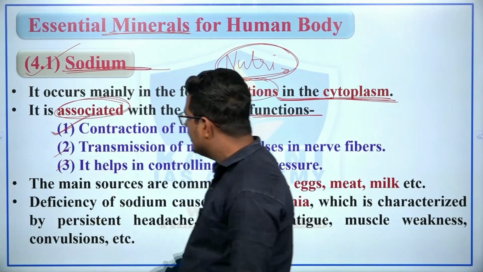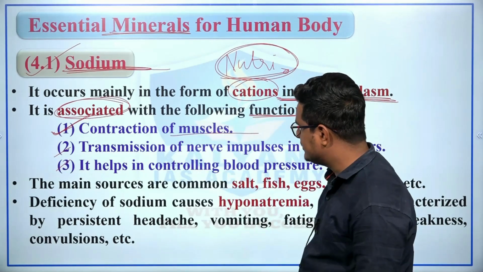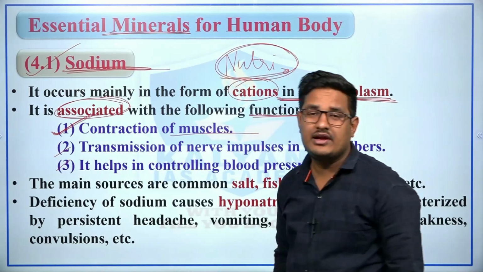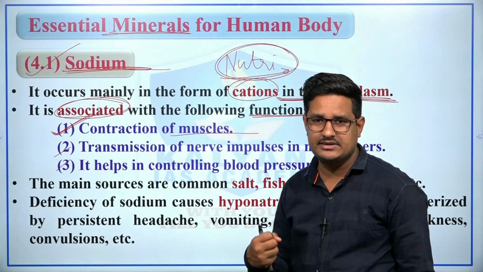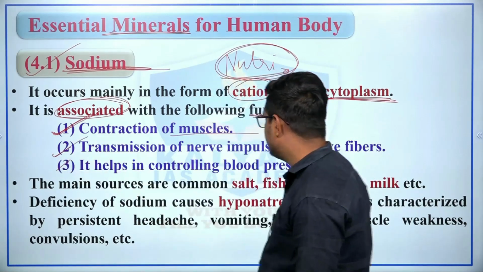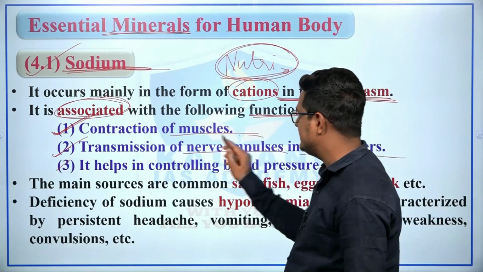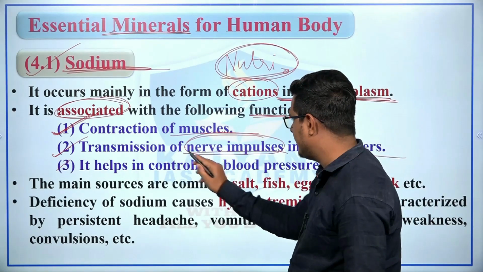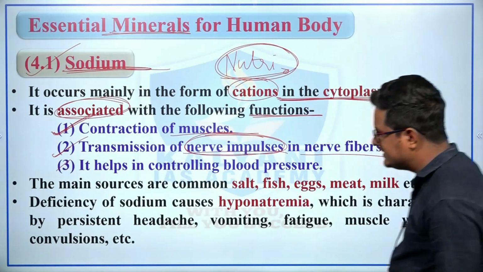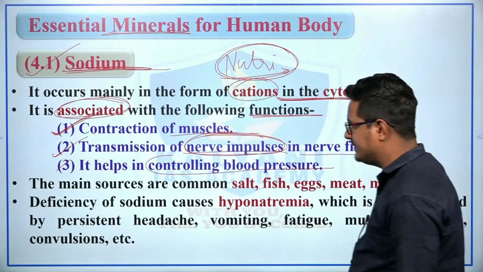The first is that sodium plays an important role in the contraction of muscles. Sodium is required for the contraction of muscles, and contraction of muscles is important for different postures. Second, transmission of nerve impulses in the nerve fibers, or we can say that it plays an important role in the nervous system. Third, sodium helps in controlling blood pressure as well.